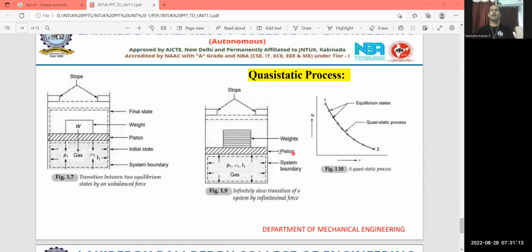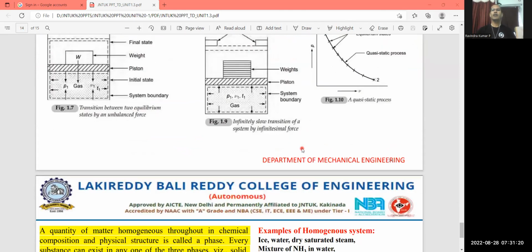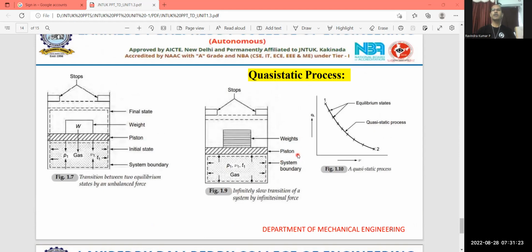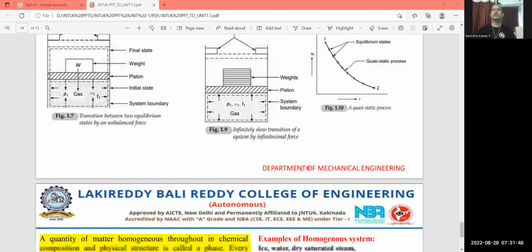This particular diagram and sketch was already discussed in the case of quasi-static and non-quasi-static process. So I think you have got the idea of what is meant by a quasi-static process: a process which occurs infinitely slowly, and all the intermediate state points are in thermodynamic equilibrium. If this condition is satisfied, then we can call it a quasi-static process, which you can also call a reversible process. The constant pressure process, constant volume process, isothermal process, polytropic process, adiabatic process, these processes we may consider as reversible processes.